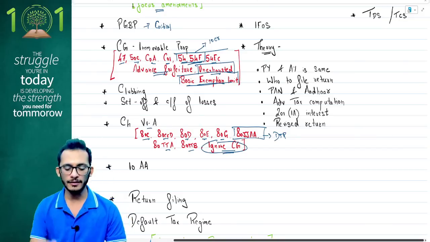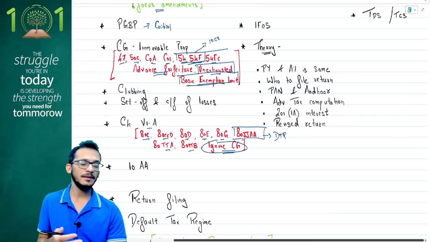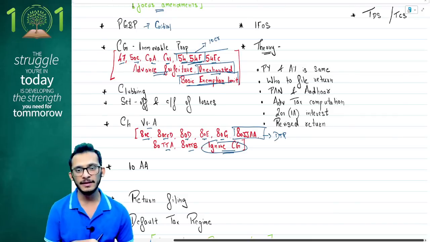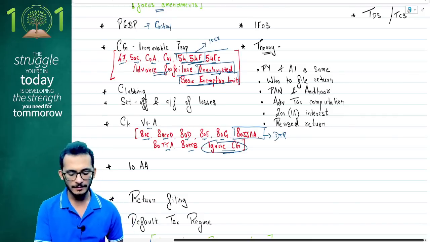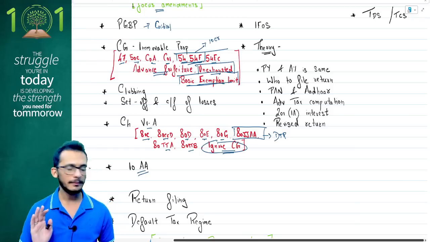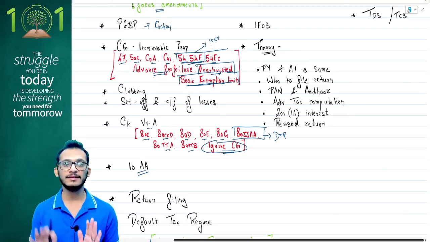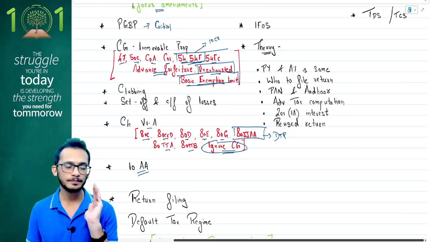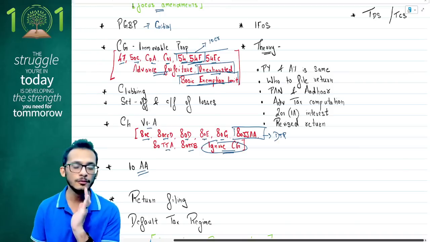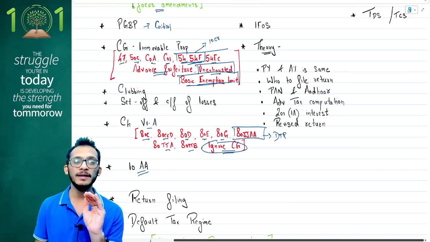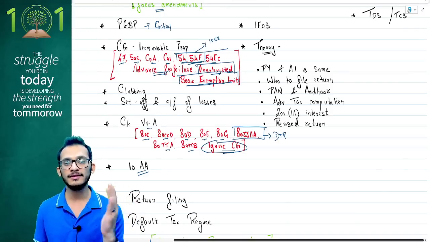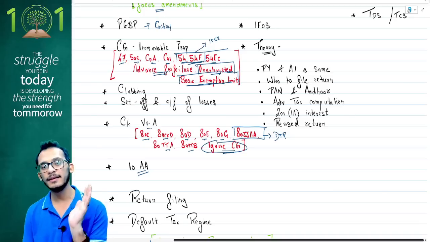The next topic may be something different from what your other faculties have told you. My gut feeling is that this time 10AA is to be tested. The reason is very simple. This is the last year for which you can claim a 100% reduction. From next year, as you move to May 25 and forward, you will be able to claim only 50% of your export profit as reduction, and therefore 10AA is extremely critical in the current attempt.